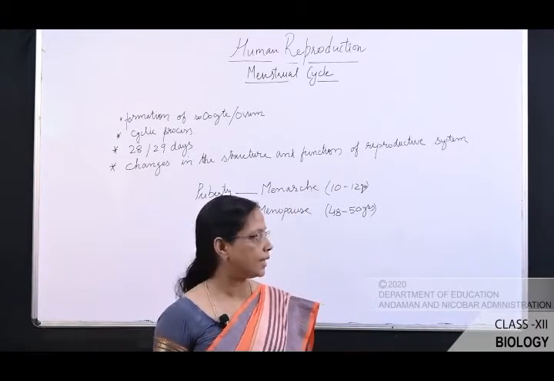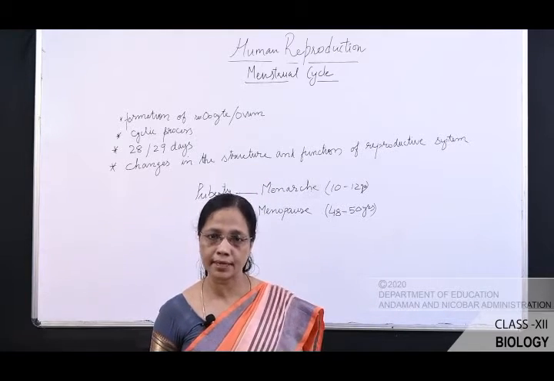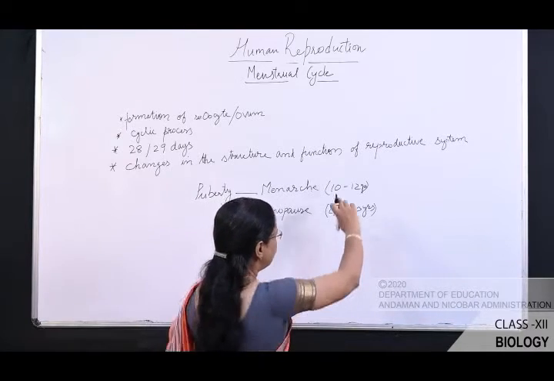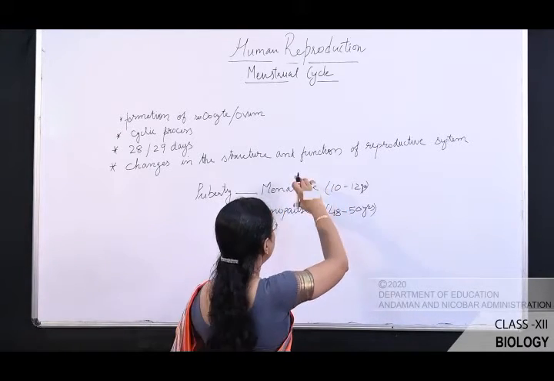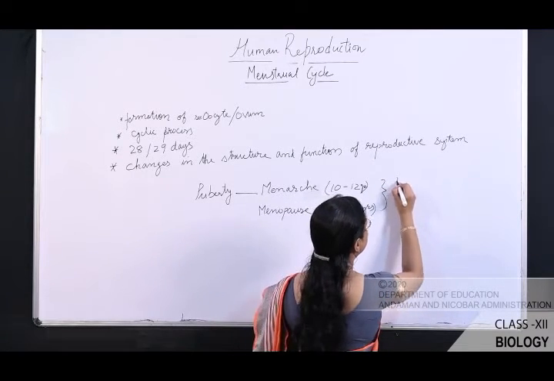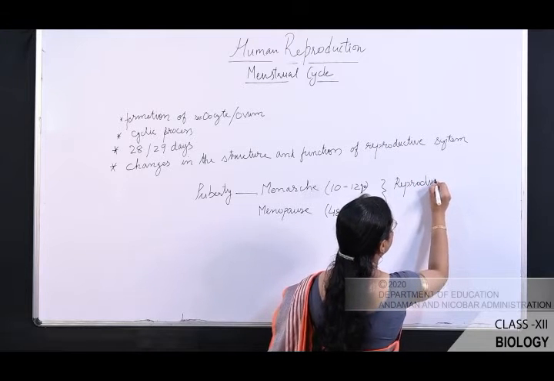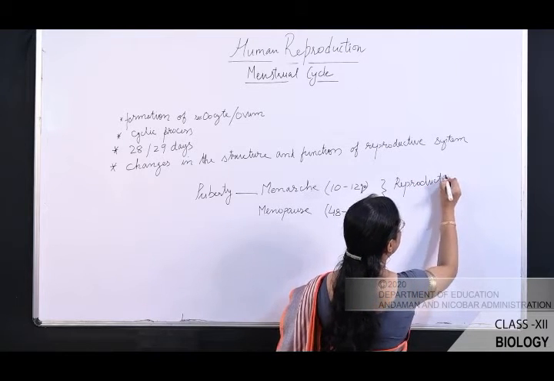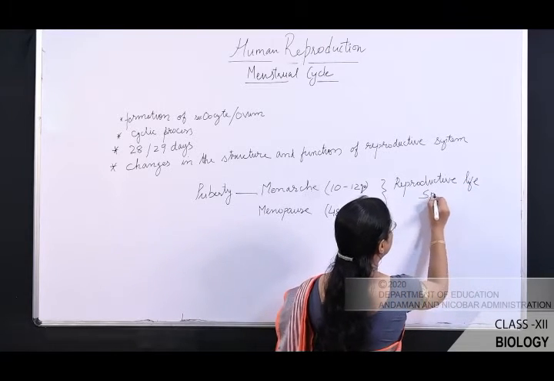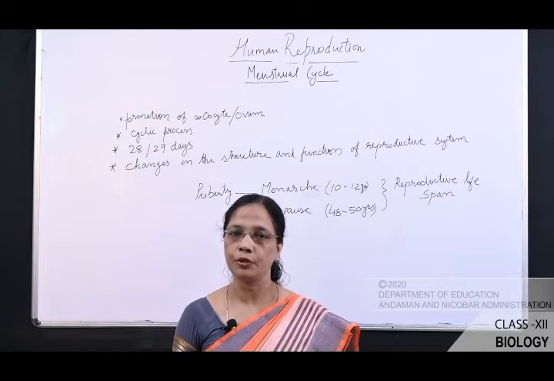So you have seen that menarche is the beginning of the menstrual cycle and the end of the menstrual cycle is menopause. The period between menarche and menopause is said to be the reproductive life span of a female human being.